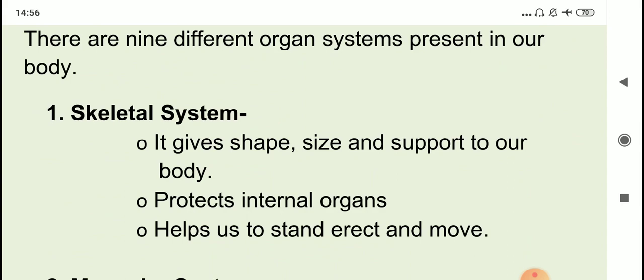First is the skeletal system. The skeletal system comprises bones, joints and teeth. Its main functions are that it gives shape, size and support to the body. It is because of our skeletal framework that we get a definite shape and we are able to move our hands and legs. It protects internal delicate organs and helps us to stand erect and move.